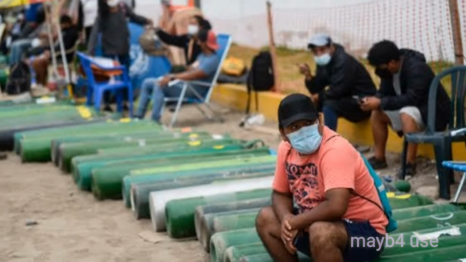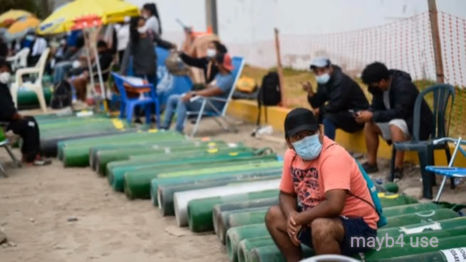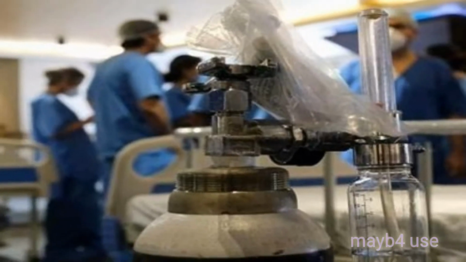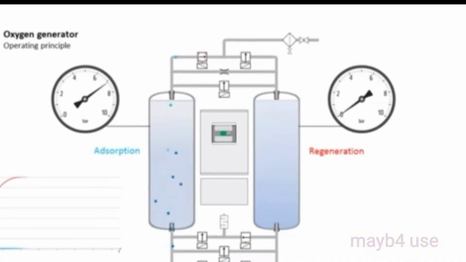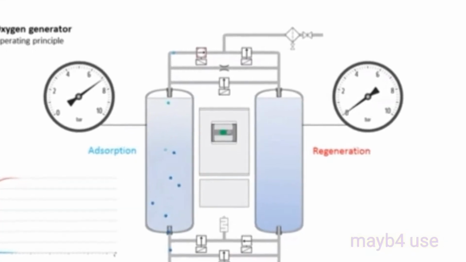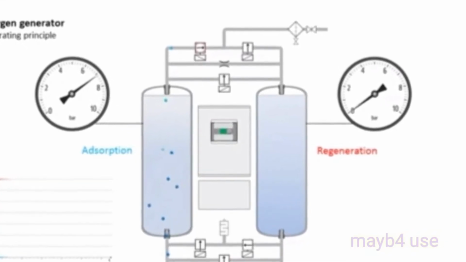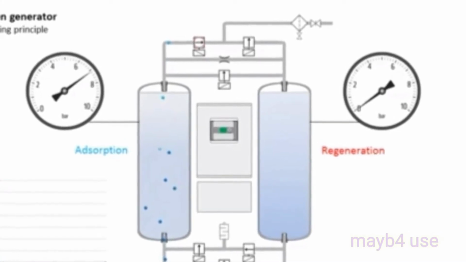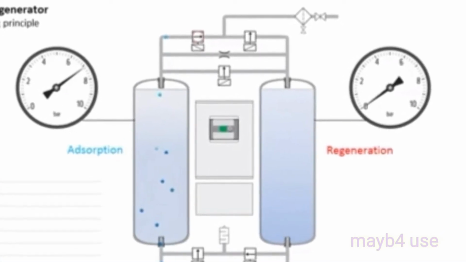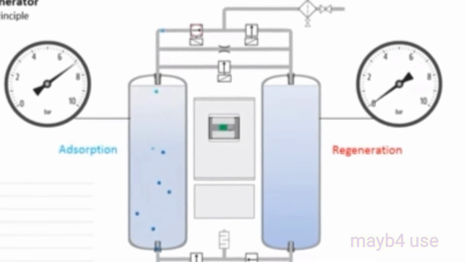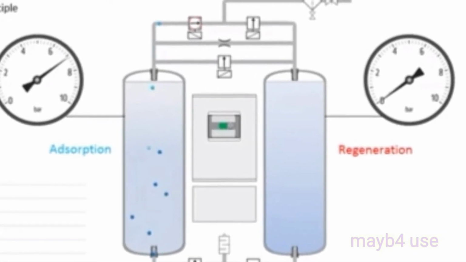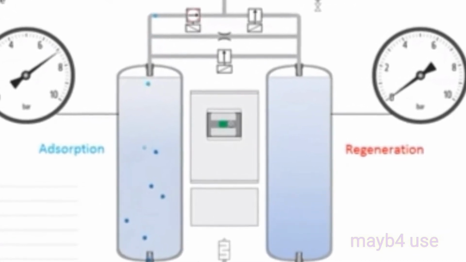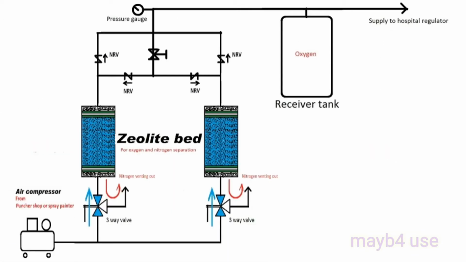Oxygen is mainly produced by two methods. One is the cryogenic process, by cooling the air to negative temperature, and the other is the pressure swing adsorption method using a zeolite molecular sieve. Large scale industries use automatic systems to produce a large quantity of oxygen, so the process looks very complicated. I simplified the process to a very low level. An unskilled person can also operate the unit.